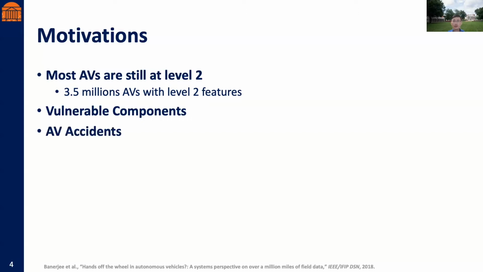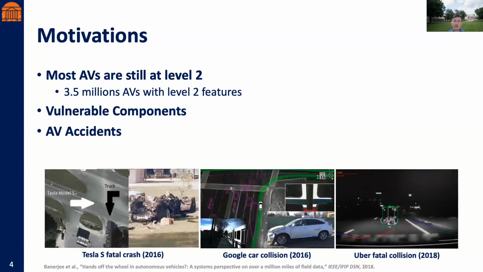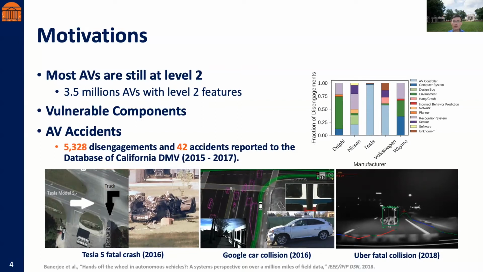Here, we present 3 example AV accidents involving car models by Tesla, Google, or Uber. Due to failures in detecting pedestrians or other vehicles ahead in time, more AV accidents or disengagements are also shown in the report of the database of California DMV. So it is very important and urgent to thoroughly test the ADAS before it is used by the customers.